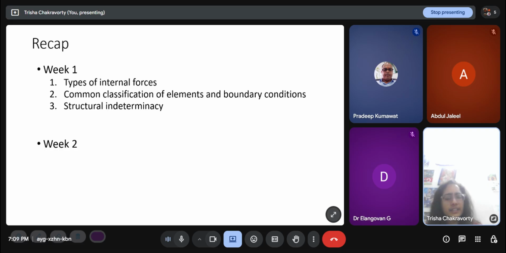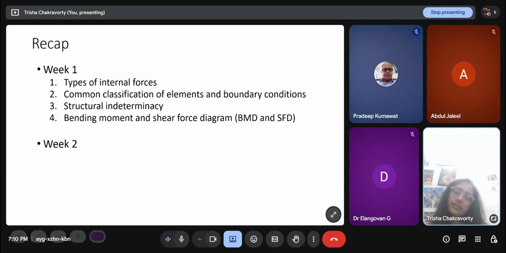The structures are heavily indeterminate, but why do we start with determinate structures here? Because again, it is easier to calculate. We can just calculate by hand and find out the support reactions because the number of equations and unknowns is the same. And to analyze indeterminate structures, we need some other material properties, which we will also look into in this course. So week 7 onwards we look into indeterminate structures.